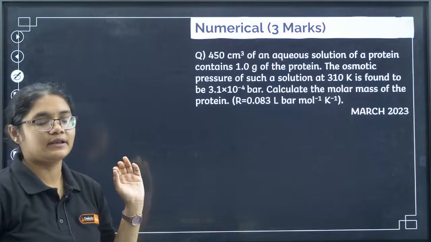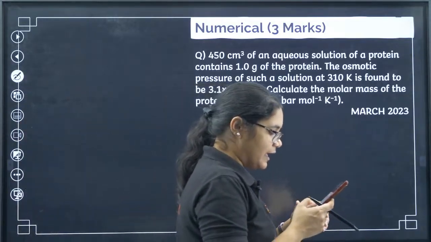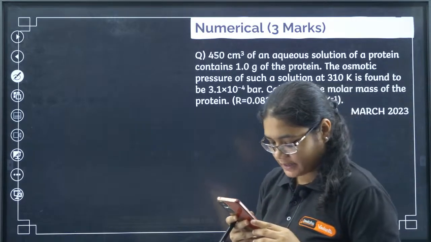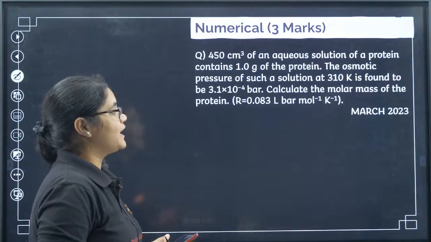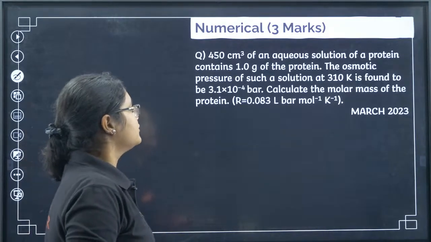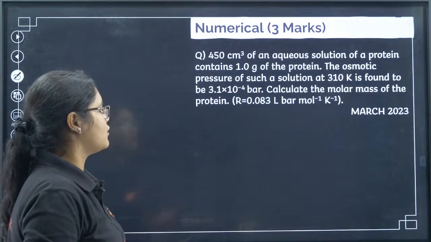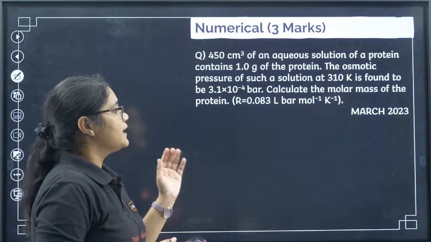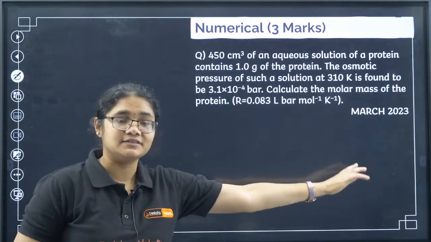Now we will go to the numerical question. So please see the question, write down the formula and quickly solve it. It's a numerical question: 450 centimeter cube of an aqueous solution of a protein contains 1 gram of the protein. The osmotic pressure of such a solution at 310 Kelvin is found to be 3.1 into 10 to the power of minus 4 bar. Calculate the molar mass of the protein. R value is given. This is a previous year question.